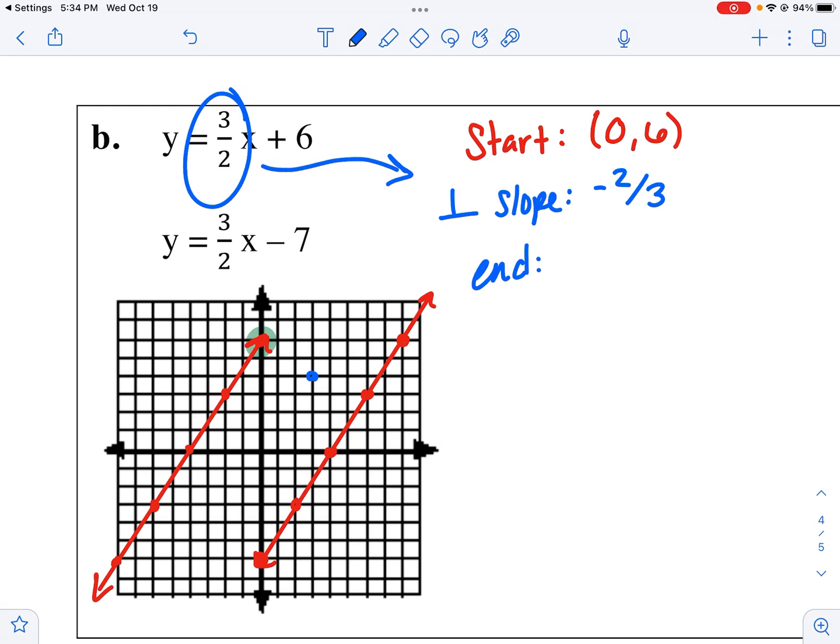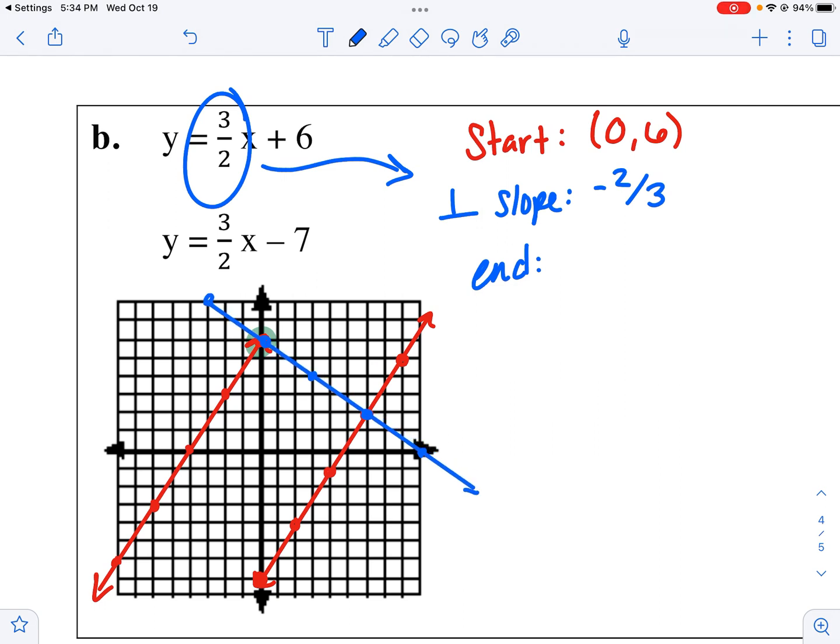So I'll go down 2 over 3. I graphed mine wrong the first time. Down 2 over 3. All right.